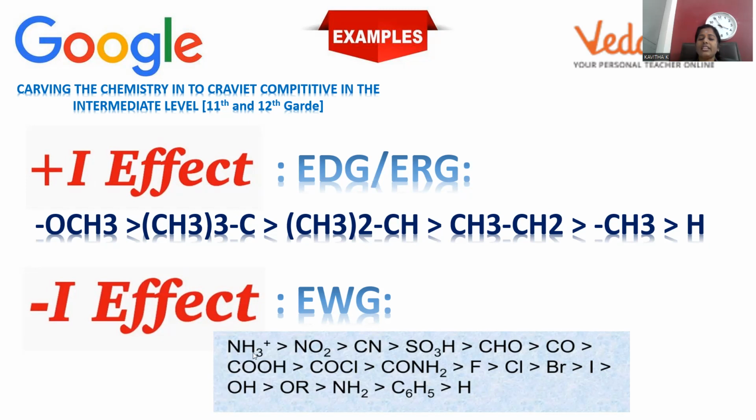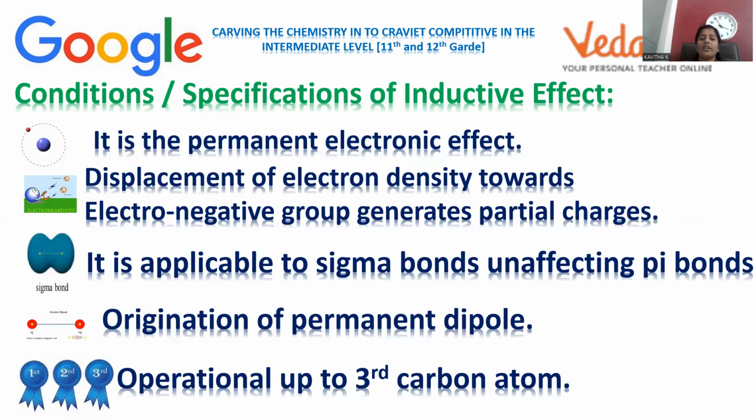Let me mention NH3 positive, where electron density is completely lost on the nitrogen, followed by NO2, nitro; CN, nitrile; SO3H, sulfonic acid; CHO, aldehyde; CO, ketone; COOH, carboxylic acid; COCl, acid chloride; CONH2, amide; fluoro, chloro, bromo, iodo, hydroxy, alkoxy, amino, phenyl, hydrogen. This is the way of comparison of the minus I effect for electron withdrawing groups, right? So this is about examples.